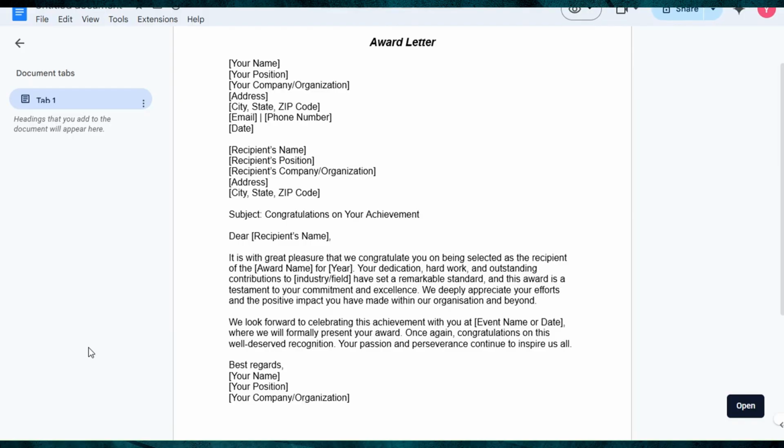By following this format step by step, you can create a thoughtful and well-crafted award letter that genuinely honors the recipient. This letter not only boosts morale but also reinforces the value of their efforts.